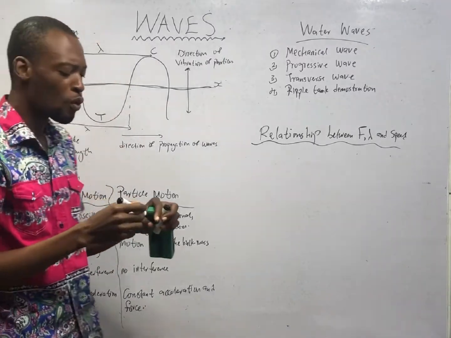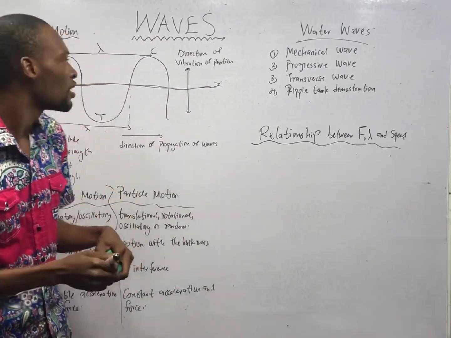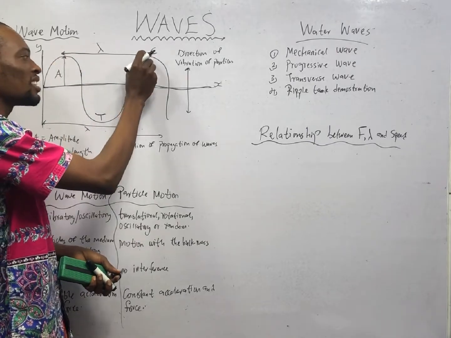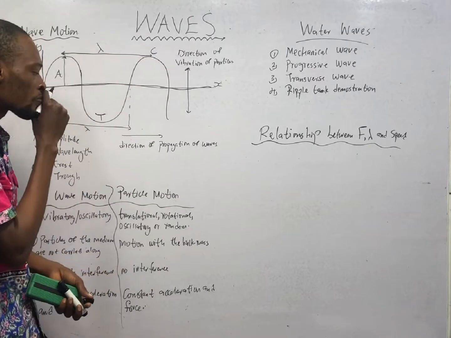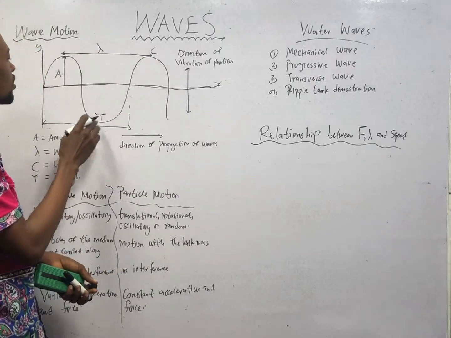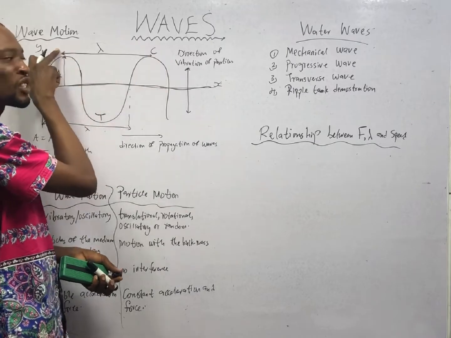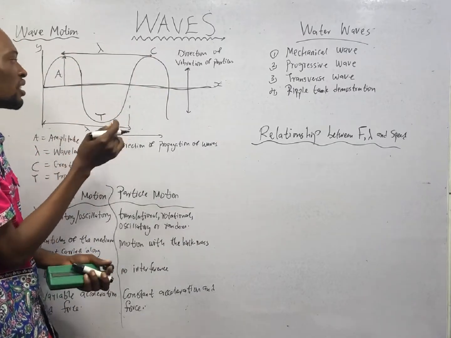Now, wavelength is lambda. It is the distance from one point in the wave to the exact point in another wave. For example, look at this point in this wave, then look at the exact point in this other wave. So here to here is wavelength, or it is distance from crest to crest. This is the highest point in the wave. C is crest. Trough is the lowest point in the wave.